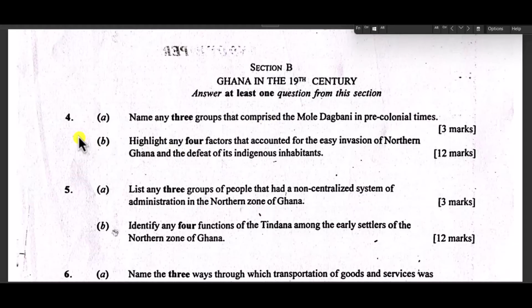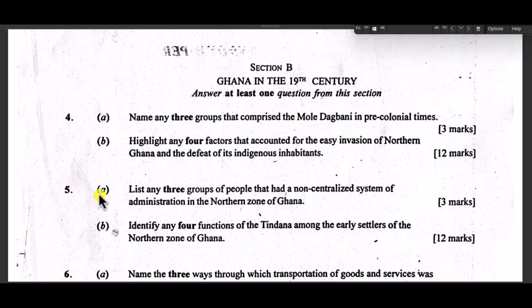Then it says, highlight any 4 factors that accounted for the easy invasion of northern Ghana and the defeat of its indigenous inhabitants. We all know that the indigenous inhabitants of the north were the Sisala, the Vagala, and the Tampulinsi and Co. And they were invaded by foreigners, the Moli Dagbani, the Gonja and Co. So what were the factors that led to the invasion, to the defeat of the indigenous people of the North.